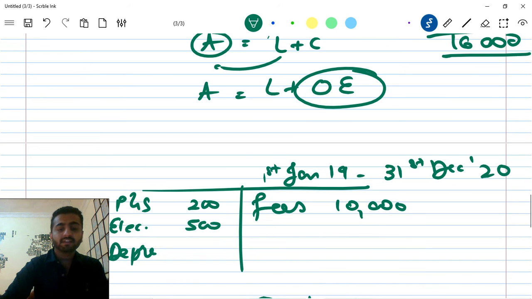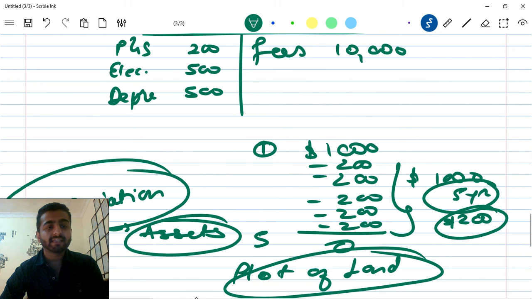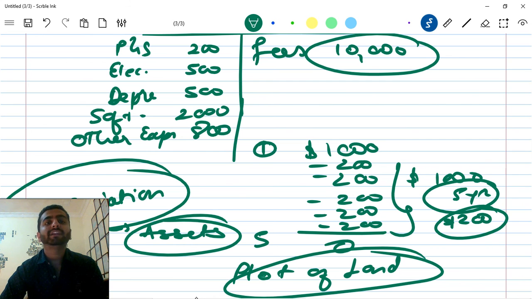So we were studying the different expenses of mine. Let's say this is also $500. Then the software I'm annually paying some amount, let's say that is $2,000. Any other expenses, I'll just put as a general item. Other expenses is $800. So I have earned 10,000 and I have spent how much? $4,000, right? So what is my profit?